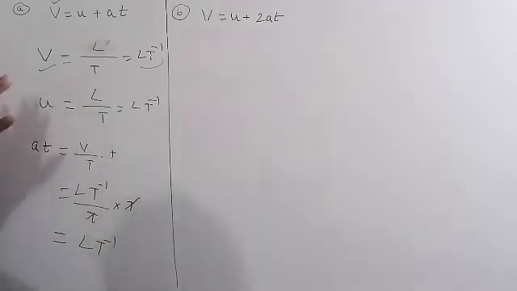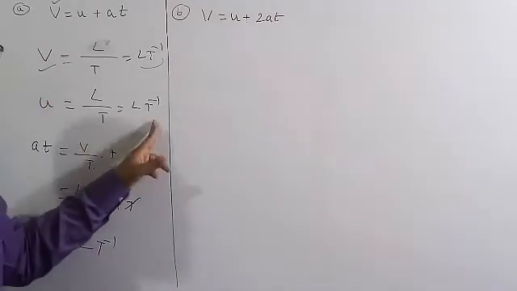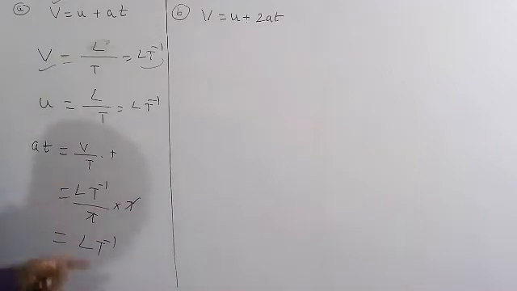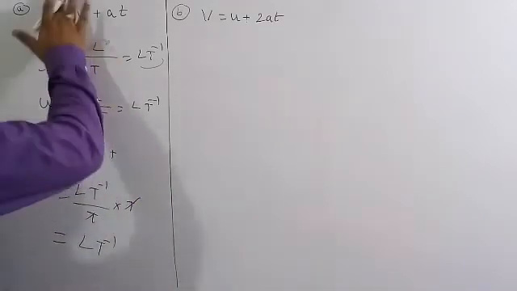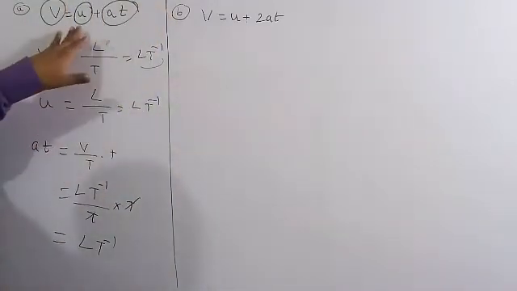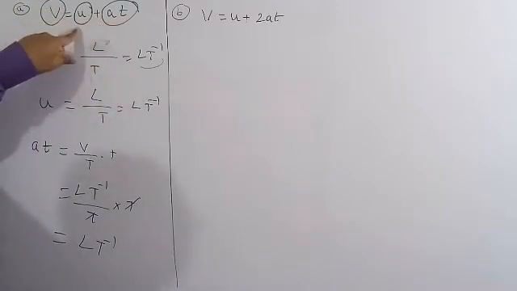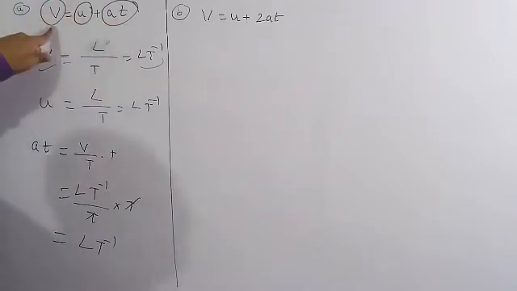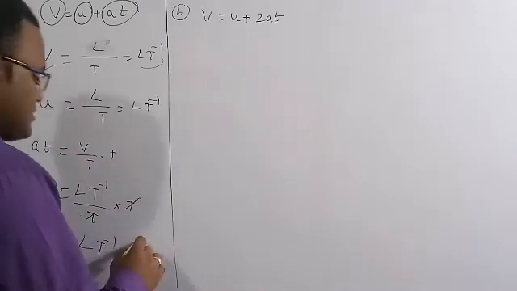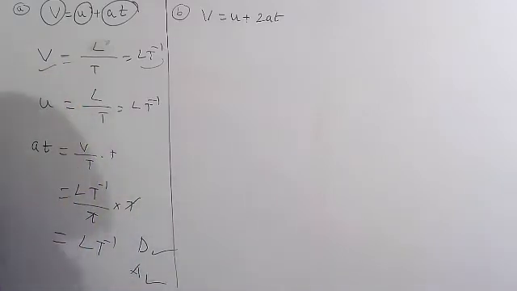If you see carefully, velocity v has dimensional formula L into t to the power of minus 1, and u also has the same dimensional formula, and similarly at is also L into t to the power of minus 1. So finally, the same quantities are added to get the same quantity. You can add only similar quantities. The dimensional formulas of u, at and v are all the same. So finally, this formula is dimensionally correct, and the actual formula is also correct, because we know v is equal to u plus at. The actual formula I will discuss in the kinematics chapter.